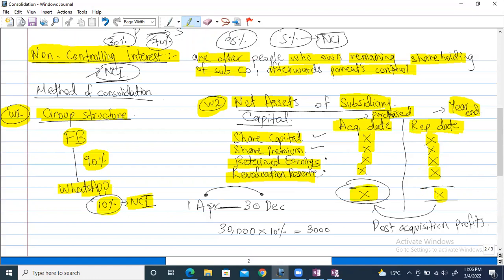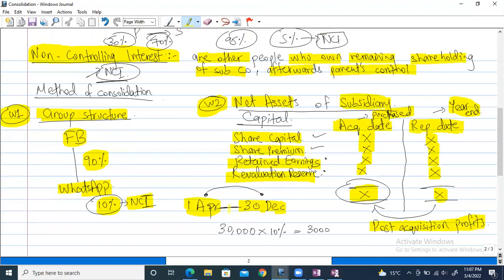The difference between reporting date and acquisition date is known as which word? Post acquisition profit. It's very easy. Post acquisition profit means after the acquisition. Post means after the period, right? So after acquisition till the reporting date, what profits have we got in between? Let's take an example. The reporting date was 30th December, or let's say in practical terms 31st December, the year end of the company, and on 1st April, let's say Facebook acquired WhatsApp.